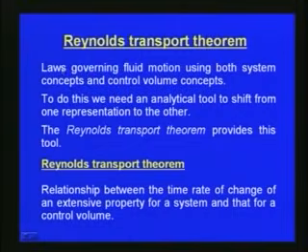According to the Reynolds transport theorem, these laws govern fluid motion using both system concepts and control volume concepts. We have seen the case of the system concept and the control volume concept. Most of the time the Reynolds transport theorem is the law which governs the fluid motion in either a system concept or control volume concept.